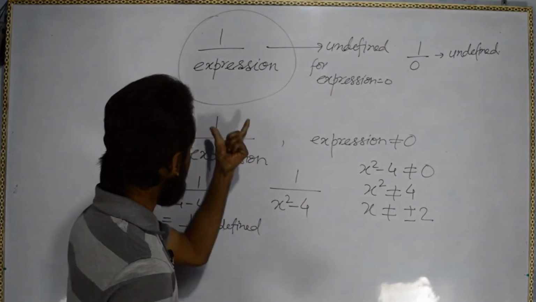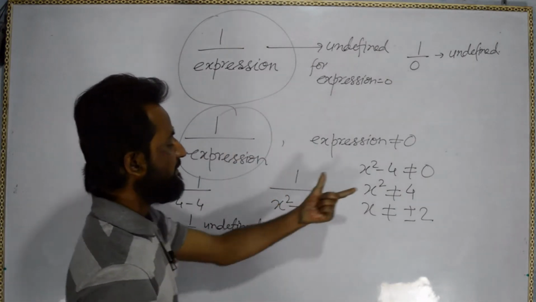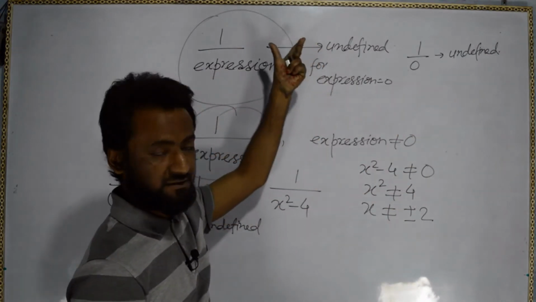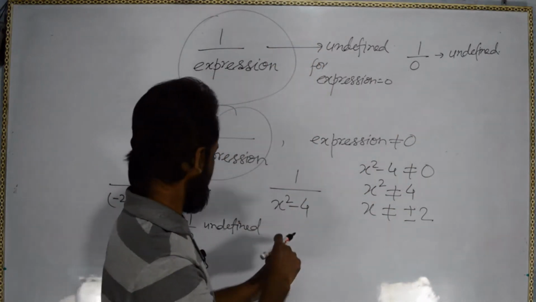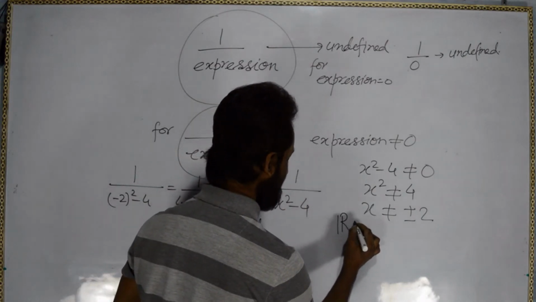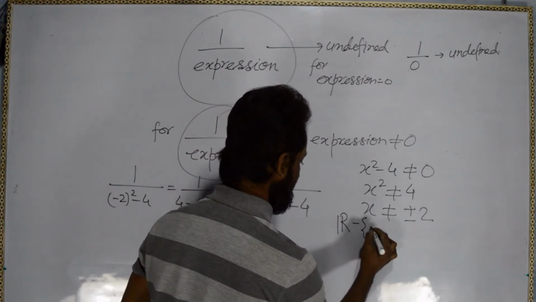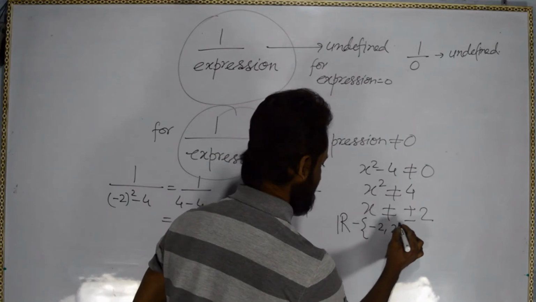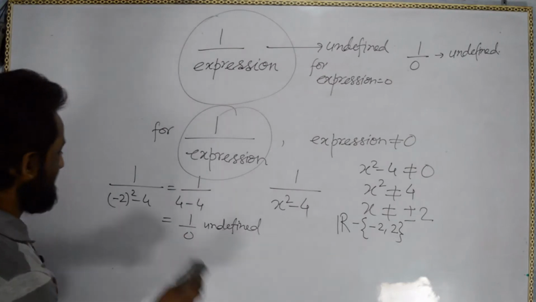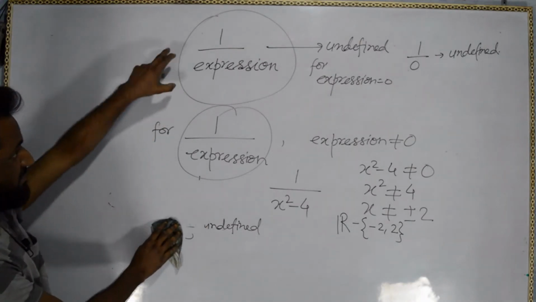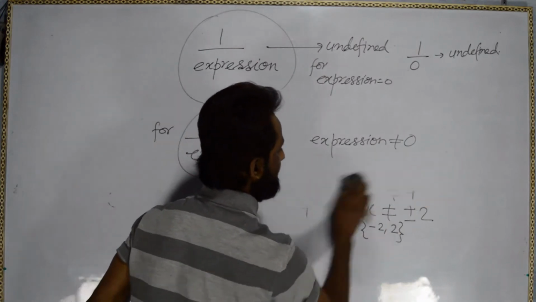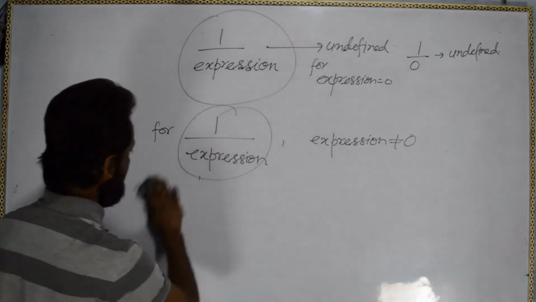So for this kind of expression, we put not equal to 0 and then we will proceed as in the previous one. Okay, so here the domain will be R minus 2 comma plus 2, like this. Okay, I will tell you once again, just copy this. These things you copy. For 1 by expression, the expression should not be equal to 0.